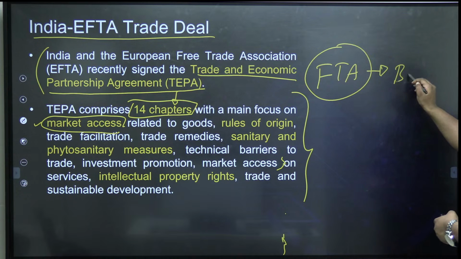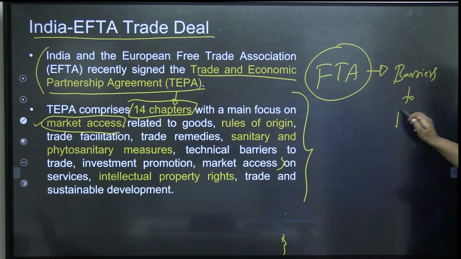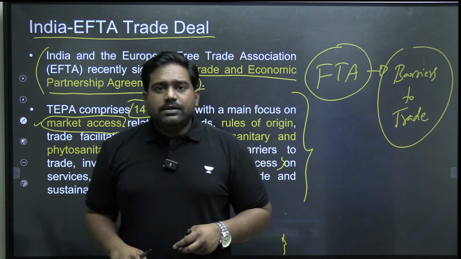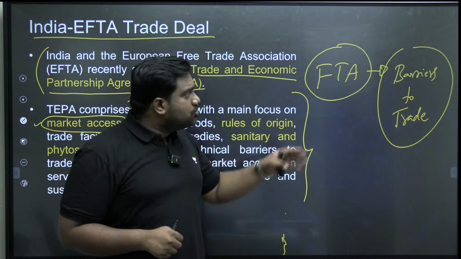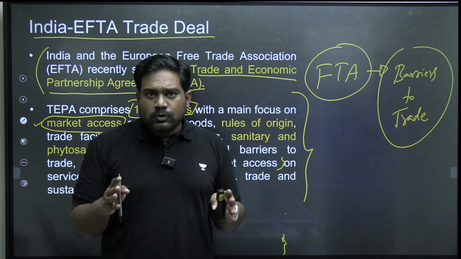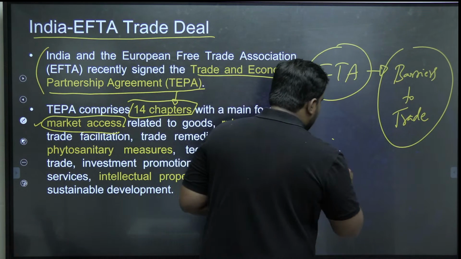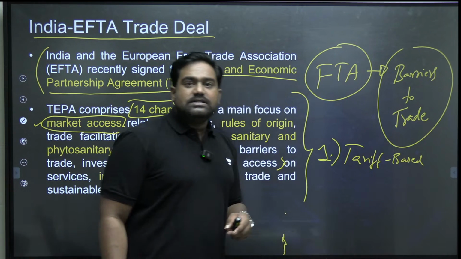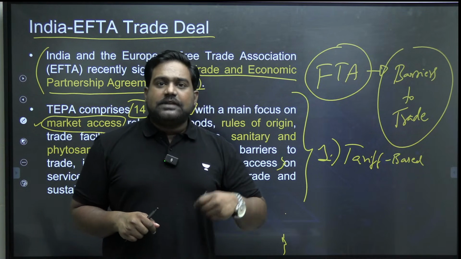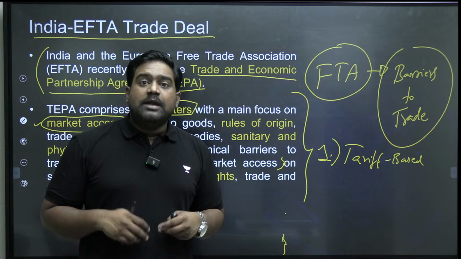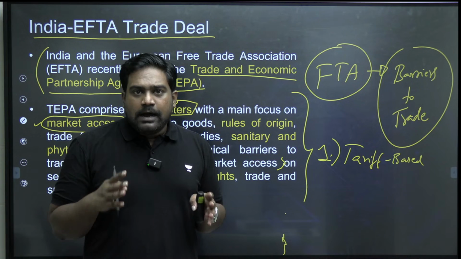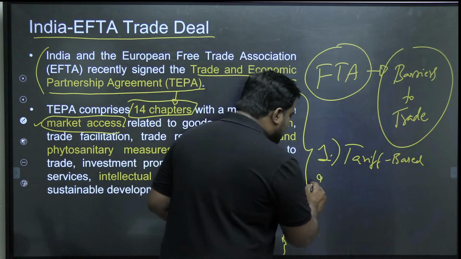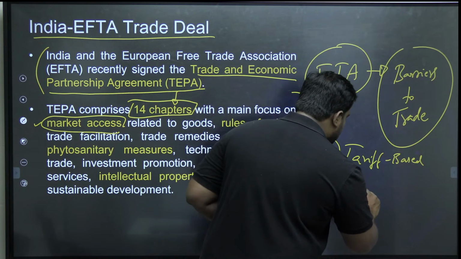Because see, the purpose of any free trade agreement, the core purpose is to reduce the barriers to trade. When it comes to foreign trade or trade between 2 countries, there will be certain barriers to trade. Usually, these barriers can be classified into 2 separate categories. There could be tariff-based barriers, that is, barriers related to high taxation. If tariffs, duties, custom duties, for example, import duties, if such tariffs are very high, that becomes a trade barrier, a tariff-based trade barrier. Another type of trade barrier is a non-tariff barrier.